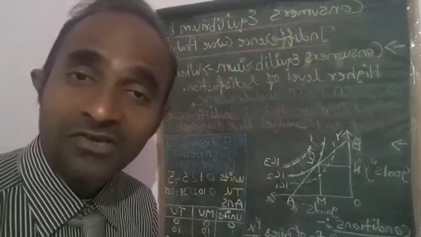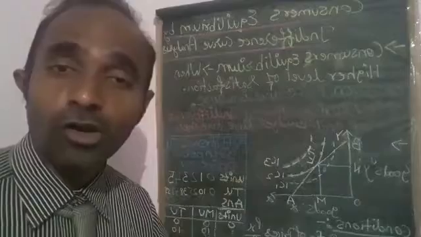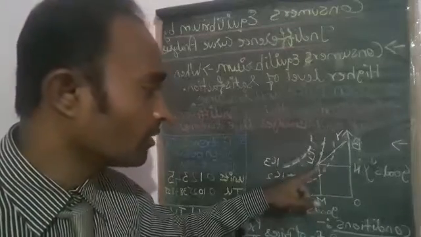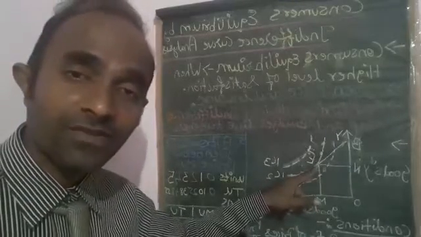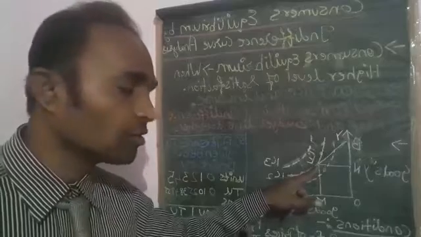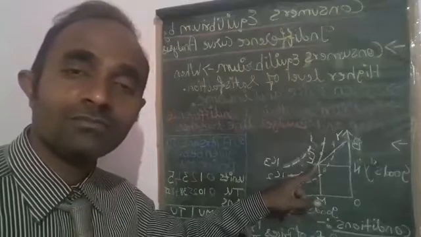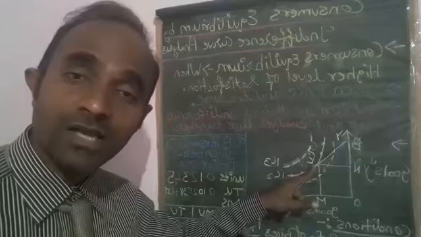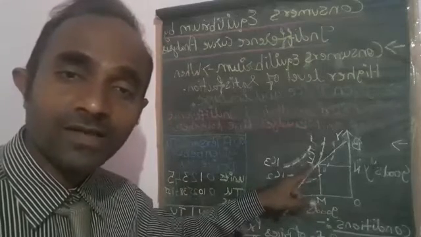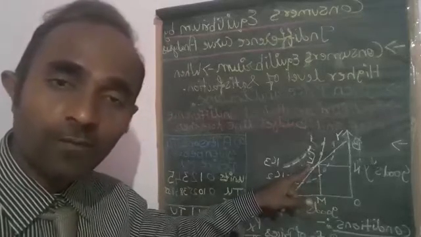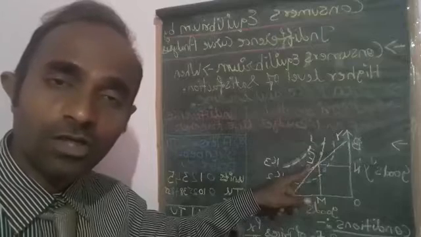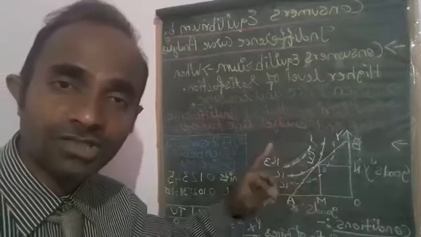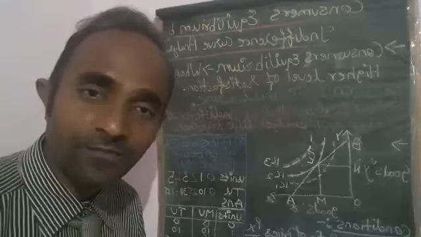Otherwise, if the price of the commodity at this point increases, then you will not be able to purchase this particular combination. So one thing is very clear: to make it a perfect law, the condition has to be followed, that your income and the price do not change. That's it. Okay, students.